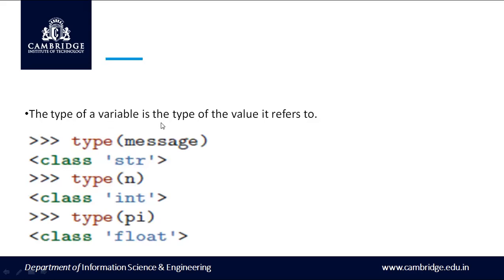The type of a variable is the type of value it refers to. In the earlier slides we have also seen examples of type using the keyword type. For message, it returns a string type. For n, because n holds an integer value, the type is int. Pi holds the floating point value, so the answer is class float.